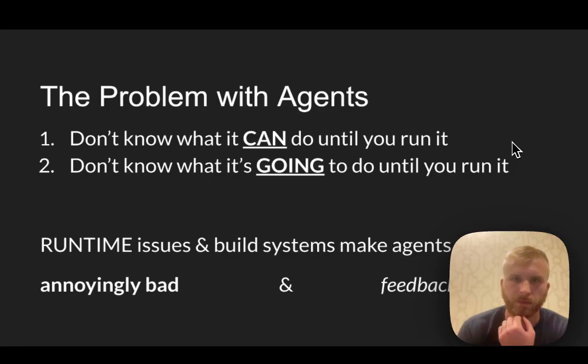So the general problem with agents is that you don't know what it can do until you run it, and you don't know what it's going to do until you run it. And so there's a bunch of different examples of this, but generally speaking, the problem is when you ask an agent to do something for you, it may or may not have the tools for it. And if it doesn't have the tools, can it install and build those tools so that it can use them? And if it doesn't have those tools, can it figure out how to build them itself in order to deploy them?